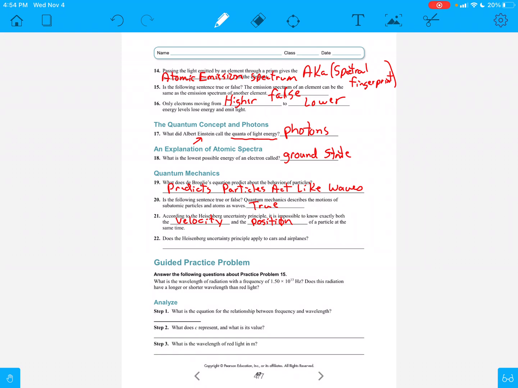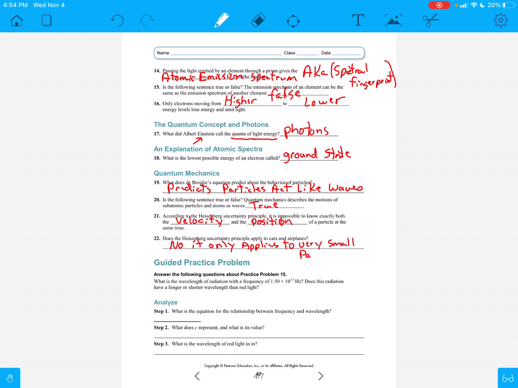Then number 22, does the Heisenberg uncertainty principle apply to cars and airplanes? The answer is no. It only applies to very small particles.